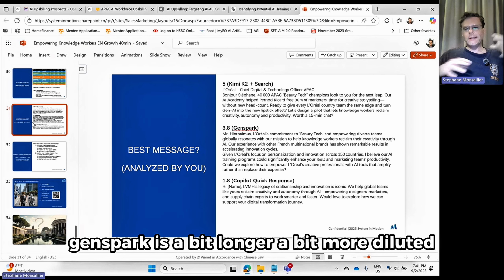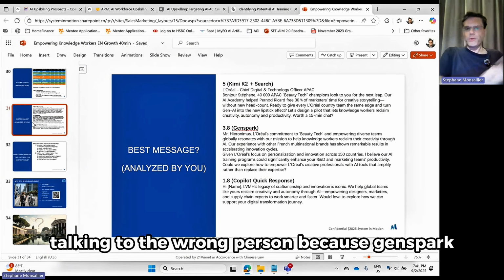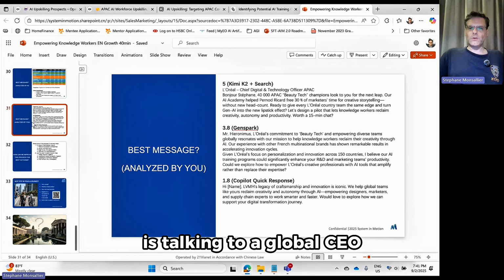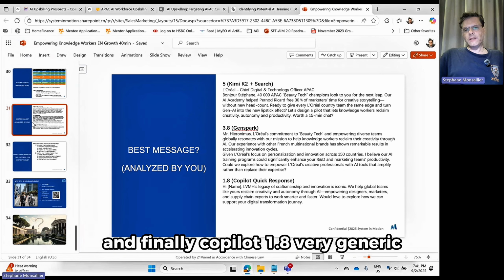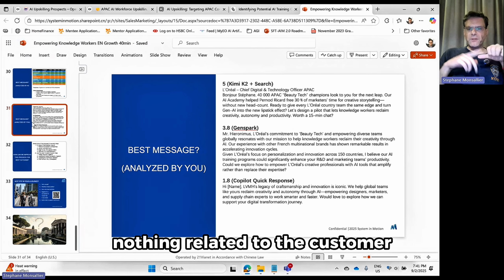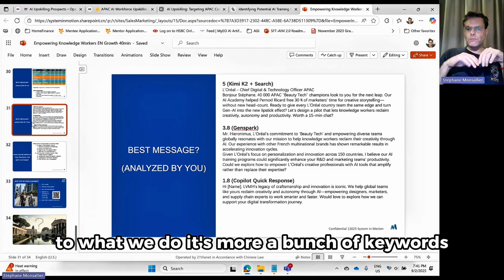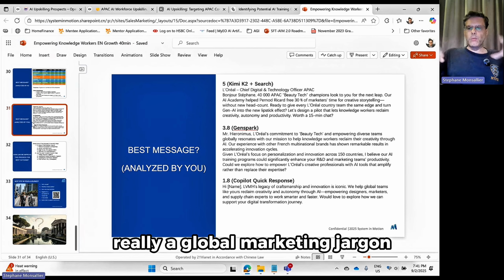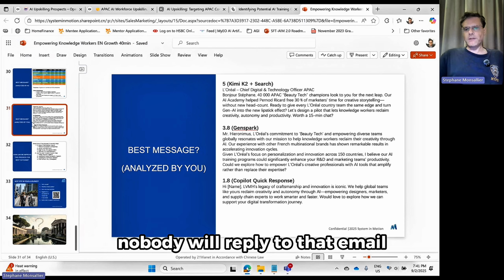GenSpark is a bit longer, a bit more diluted, and again, talking to the wrong person because GenSpark is talking to a global CEO. And finally, Copilot 1.8, very generic, nothing related to the customer, and somehow not much related to what we do. It's more a bunch of keywords, really global marketing jargon. Nobody will reply to that email.